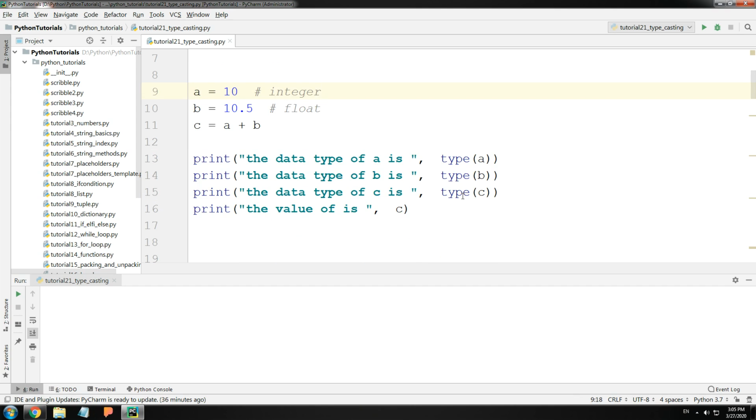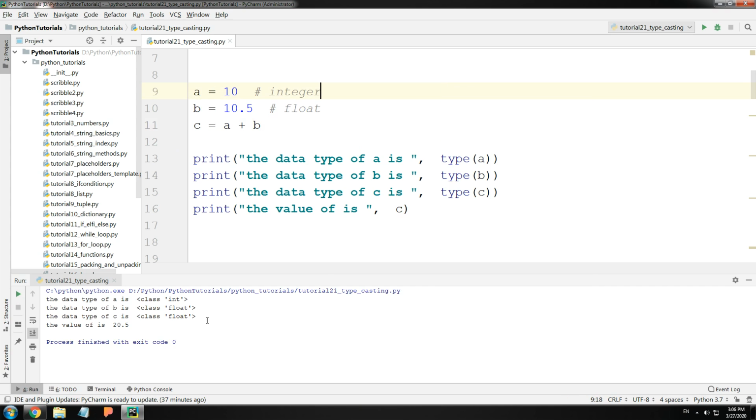Let's look at the first one, implicit. So I've got two data types here. One is a number 10, which is an integer. The other one is also a number 10.5, which is a float. Now I cannot add an integer and a float. Python doesn't allow that. So what does Python do? Python will automatically convert the number 10 to a float implicitly. Then it will add float and a float, and the result will be a float. So as per this logic, C should be a float.